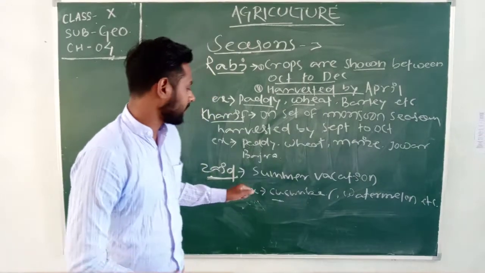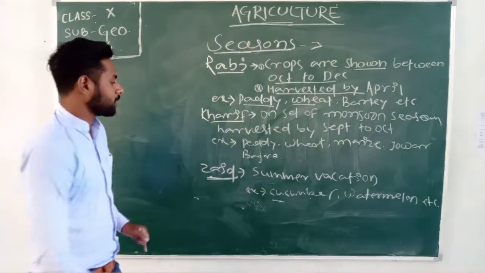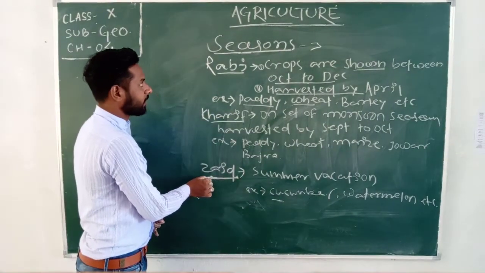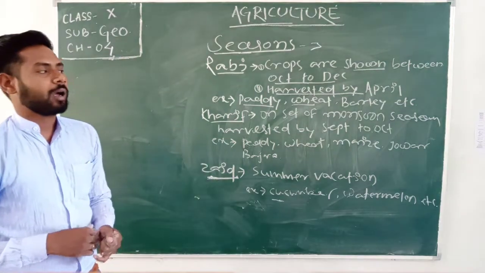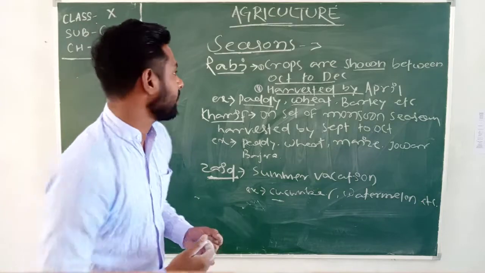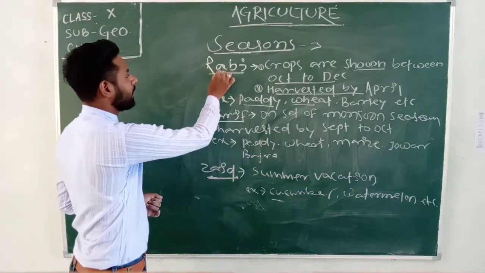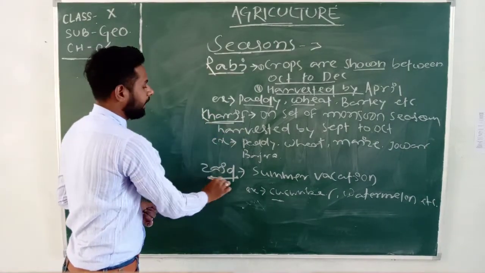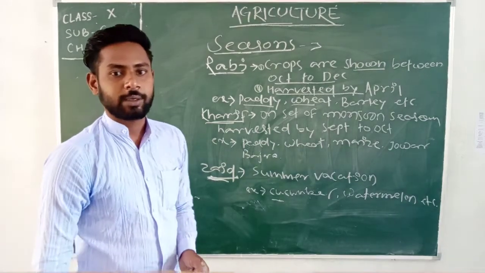This season is known as the Zaid season. So India has three crop seasons: the Rabi season, the Kharif season, and the Zaid season. Got it?